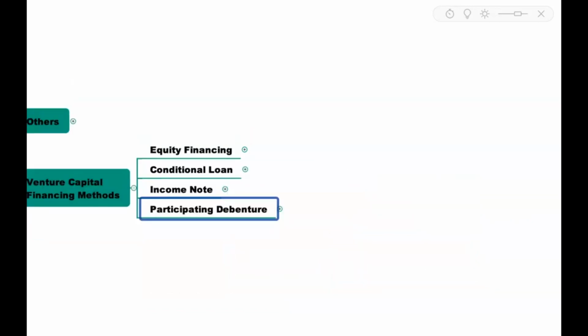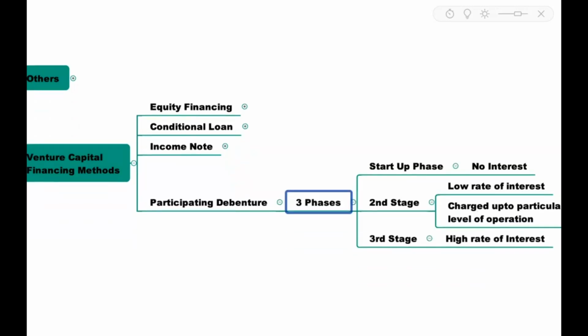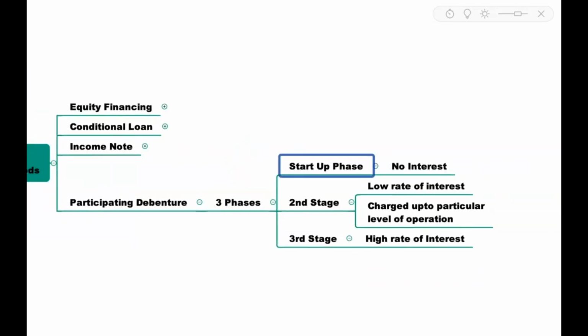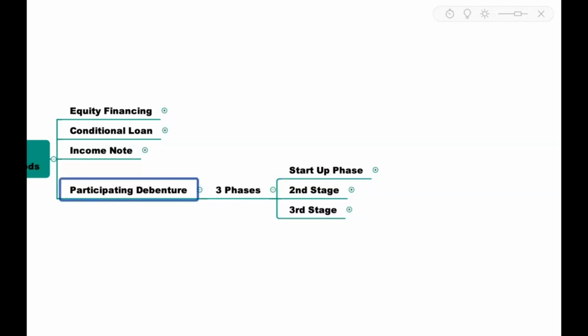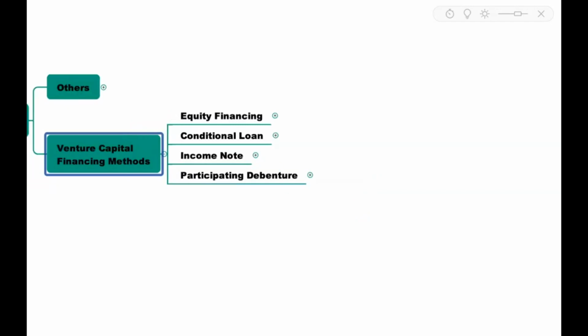Then the fourth one is participating debenture. This participating debenture basically will have three phases. That is startup phase, at which no interest has to be paid. Then comes the second stage where a lower rate of interest has to be paid, and this will be charged up to a particular level of operation. And once that business starts achieving a good level of operations, that is called the third stage, and in that stage a high rate of interest has to be paid. So these are all the common venture capital financing methods.